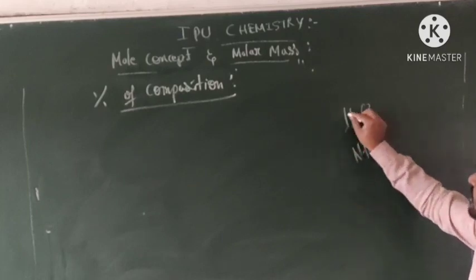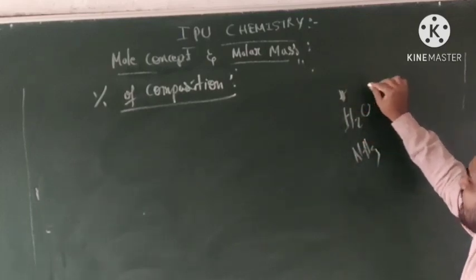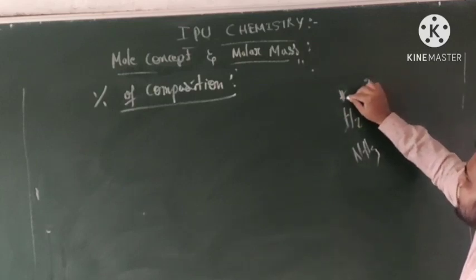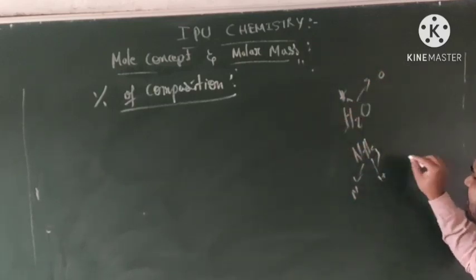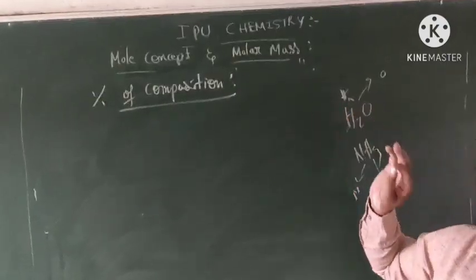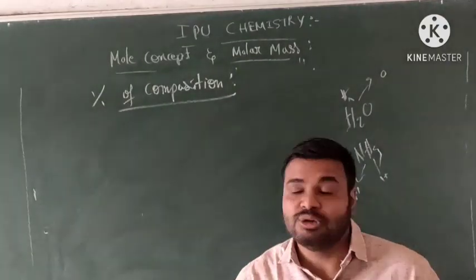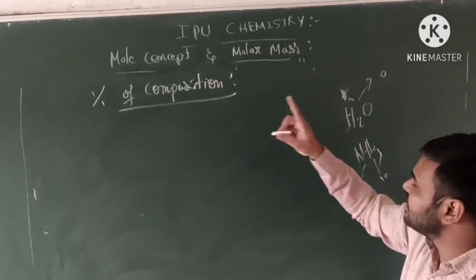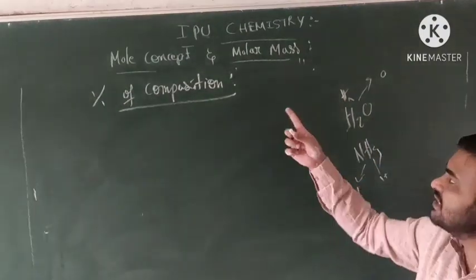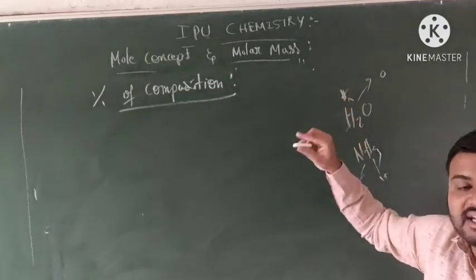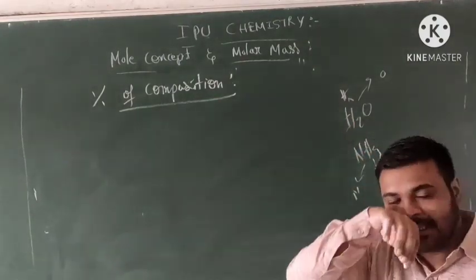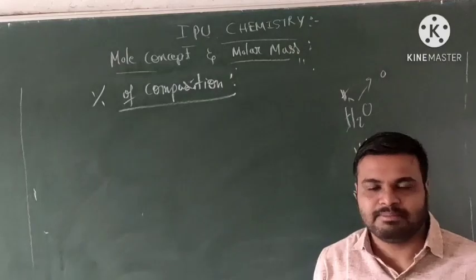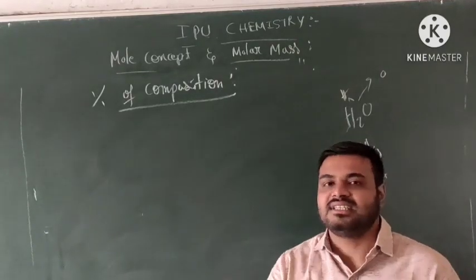NH3. This is a molecule. One composition is nitrogen, another is hydrogen. So these are the compositions. You identify how much percentage of purity is in a given sample by analysis of the data. That means percentage of composition means the purity of a given sample by analysis of the data.